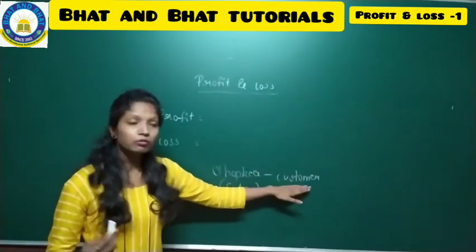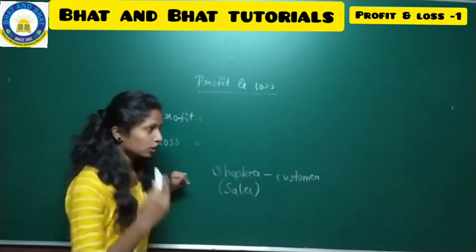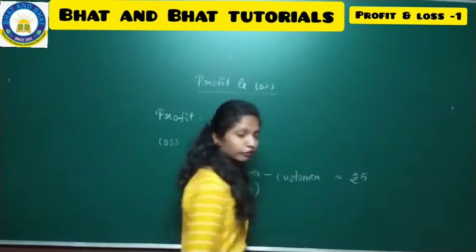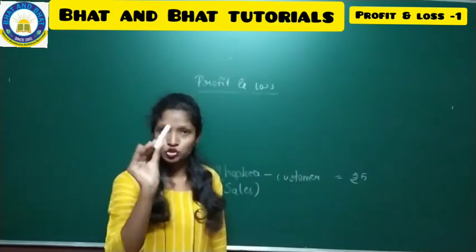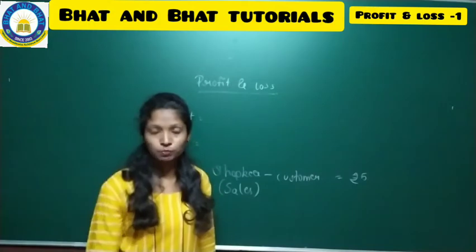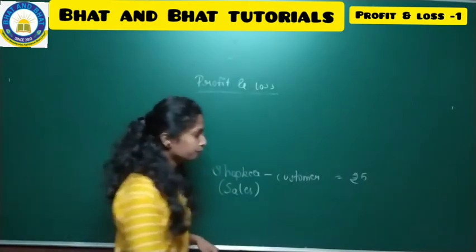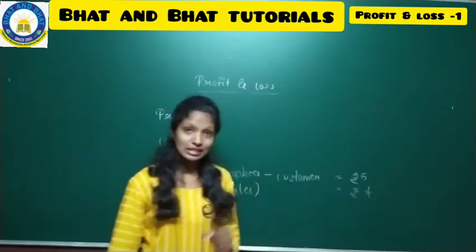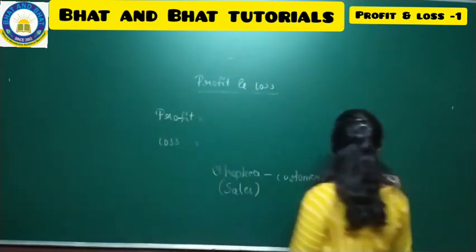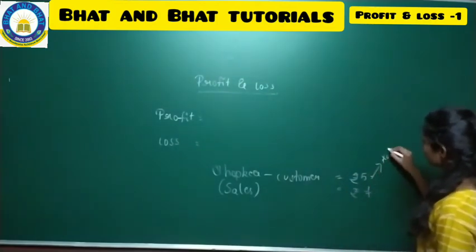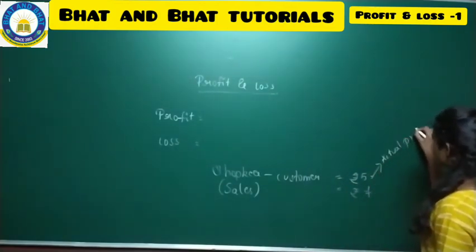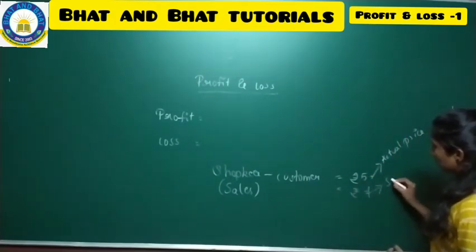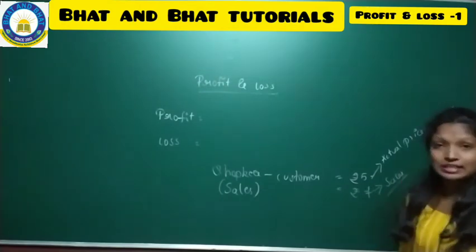So here you wanted one chalk, so you will purchase one chalk. Say for example, the actual price of one chalk is 5 rupees. But what will the shopkeeper do to make an extra amount? He might sell the same chalk for 7 rupees. So what is the actual price? 5 rupees is the actual price of the chalk. But to make an extra amount, the shopkeeper will sell the same chalk for 7 rupees.